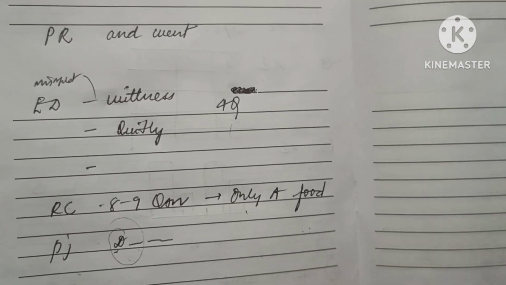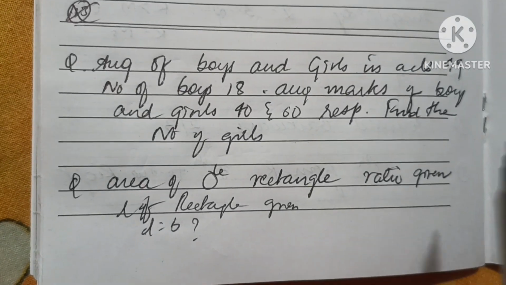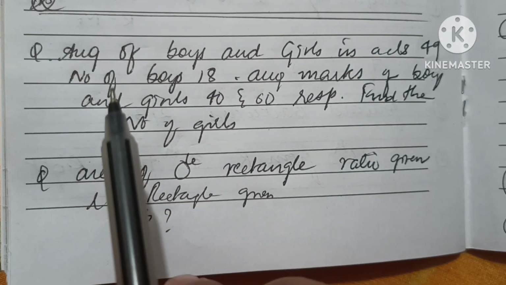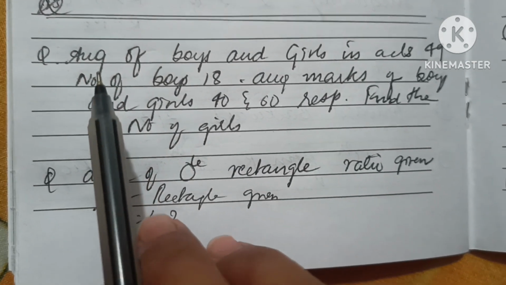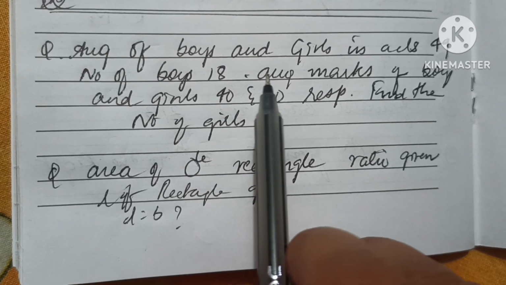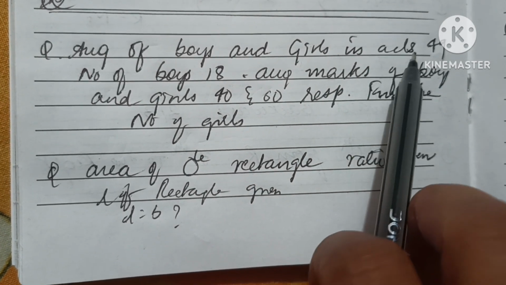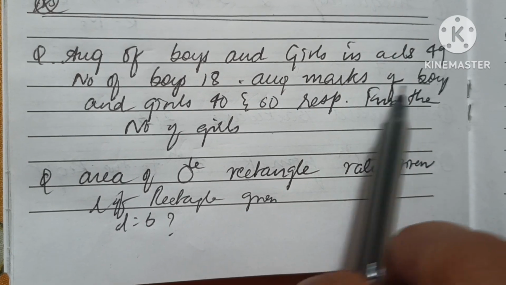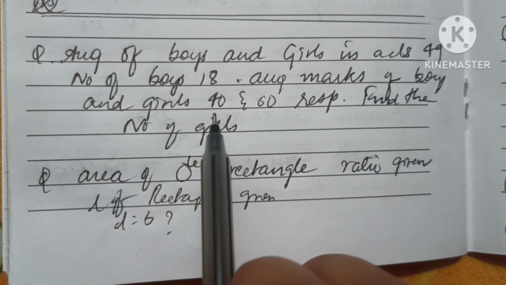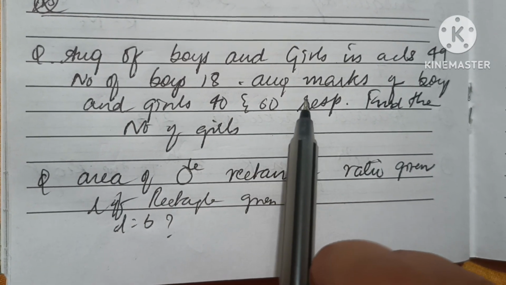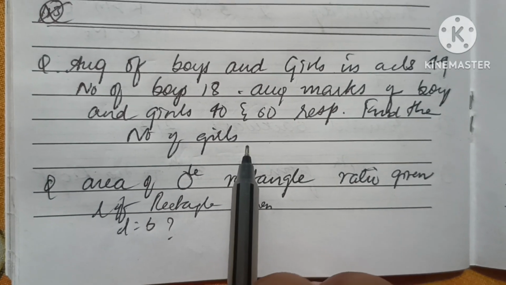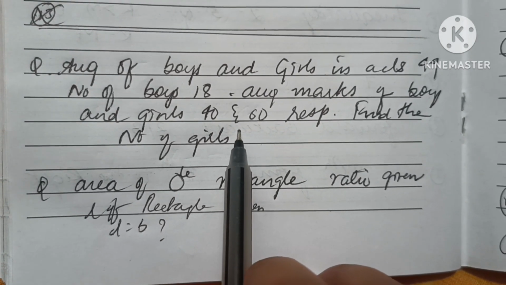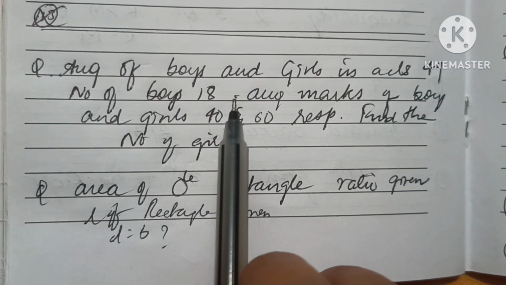Next, coming to the quant section, I remember only a few questions, so I'd like to discuss those only. The average marks of the boys and girls in the class is 49, and the number of boys was 18, and the average marks of the boys and girls are 40 and 60 respectively. We have to find the number of girls. Actually I solved this, but I didn't get the answer which was present in the options, so I just skipped it.